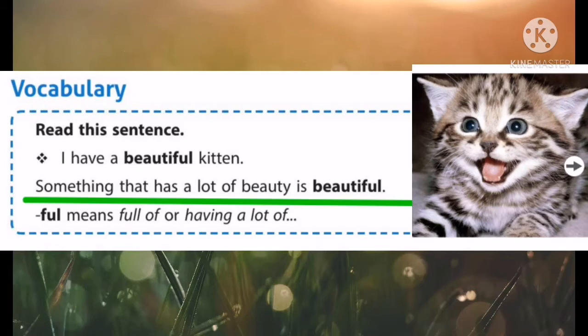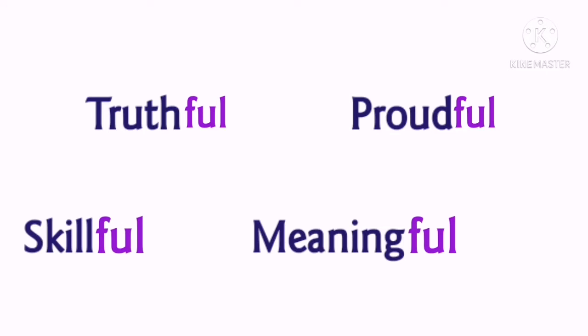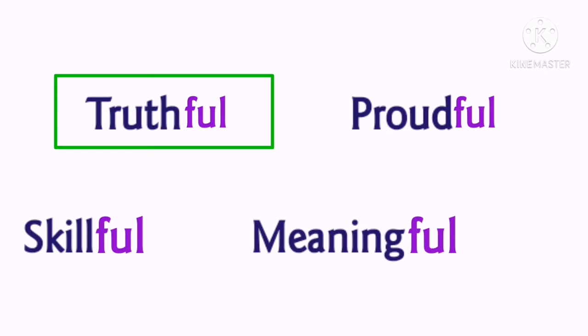Okay, now let's see some examples. Now children, add full with these words. Truth plus full, truthful. Proud plus full, proudful. Skill plus full, skillful. Meaning plus full, meaningful. If a person always says truth, we can call him a truthful person.